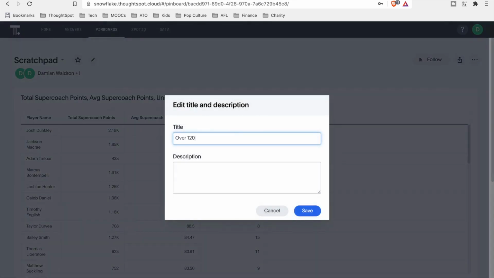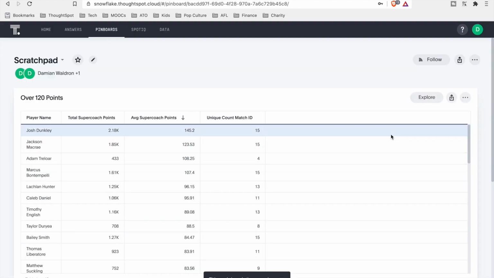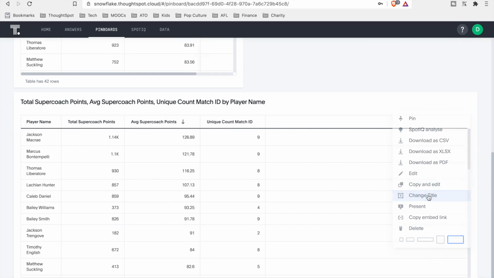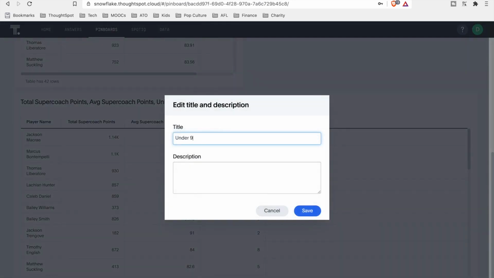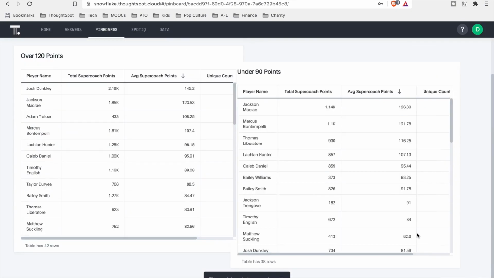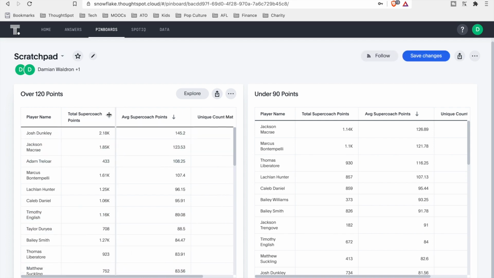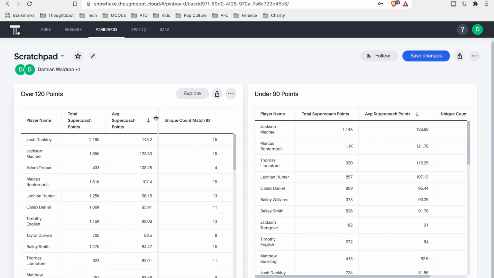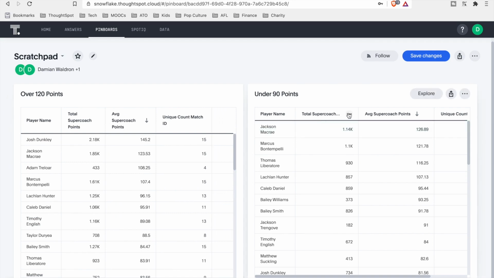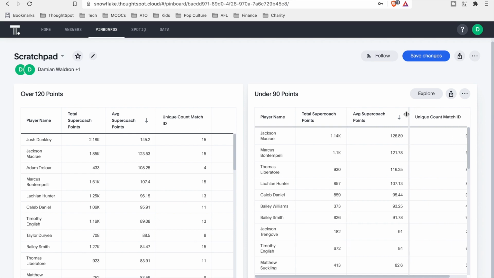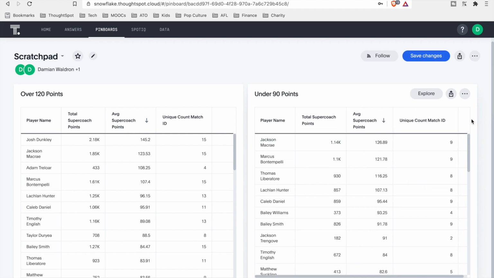That's over 120 points. We'll just make this a little bit smaller. Let's change the title of this one. Under 90 points. We'll save that. So on the left-hand side are the results when Josh Dunkley is scoring well. Let's just resize the columns just so we can see everything in the same pane. And the same on this side. Let's resize the columns. So we've got the total points, the average points, and the number of matches.